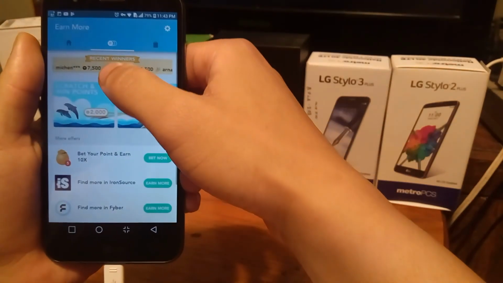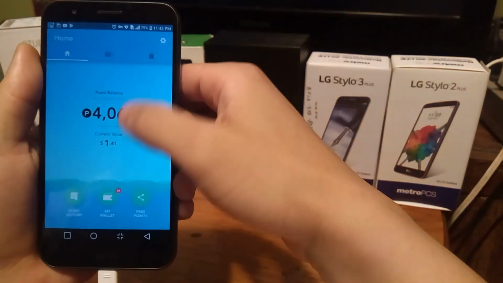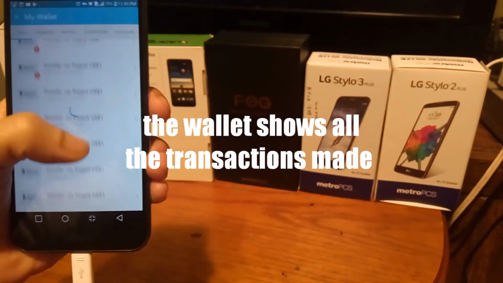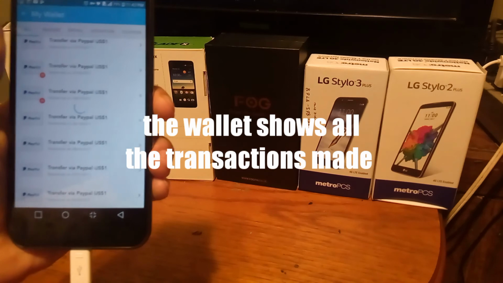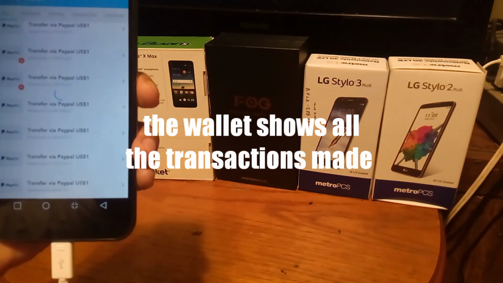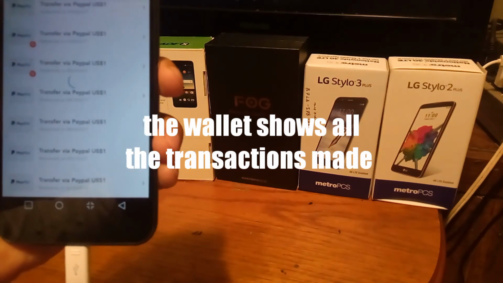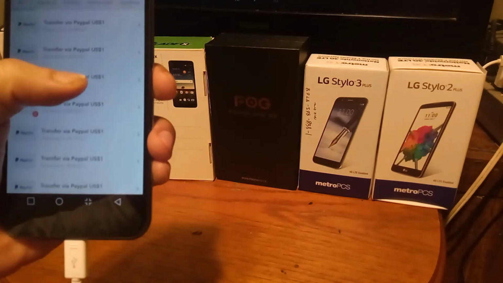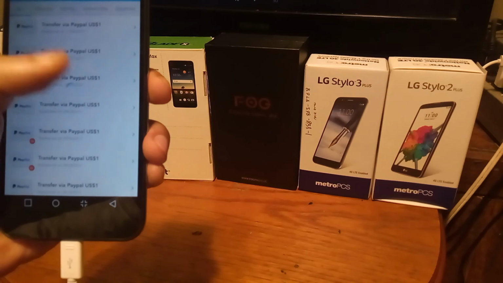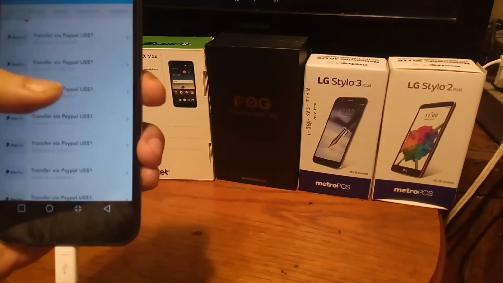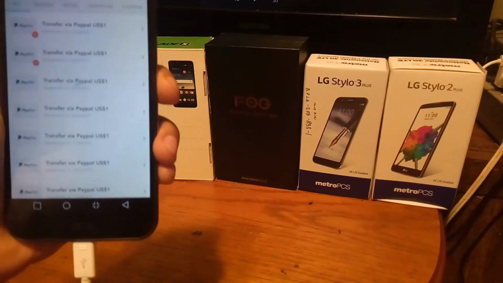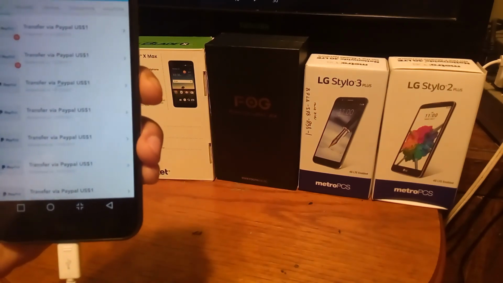I could go to my wallet, which is basically all the money I've redeemed, and here you can see since June of last year, 2017, I've just been accumulating money, so that June, then July, then August, a few times, then we got September. I'm just adding money to my account with this app, like $1 every single time.